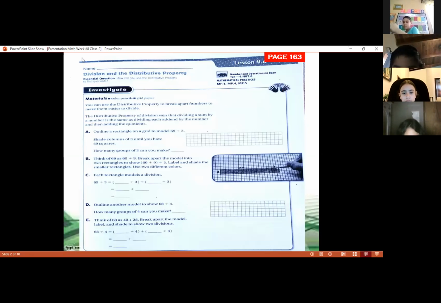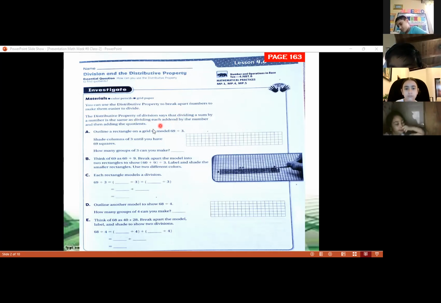Now, if you remember, we talked about that when we are using the distributive property, it's a division where you can divide the dividend, you divide the dividend using the same divisor, and then use the sum. It's like using an addition of the quotients to get a complete answer. So the distributive property of division says that dividing a sum by a number is the same as dividing each item by the number, and then I need the quotients.